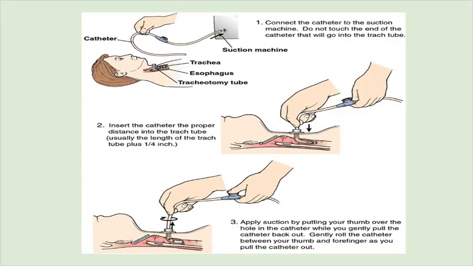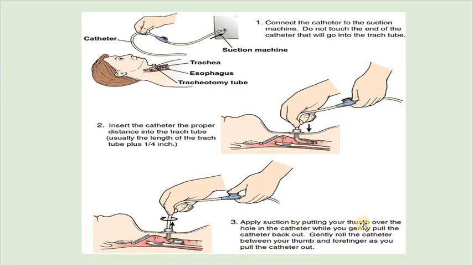This was the suctioning procedure. First, you have to connect the catheter to the suction machine. Do not touch the end of the catheter that will go into the tracheostomy tube, because there might be infection if we touch it with the hands. It has to be in aseptic conditions. Insert the catheter the proper distance into the tracheal tube, usually the length of the tracheostomy tube plus 1/4 inch, so it should not be more than 3 to 4 centimeters.